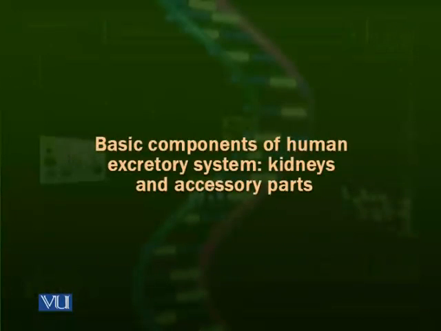Now we come to human beings, the human excretory system. Humans produce carbon dioxide, water, ammonia, and other waste products, and they have to remove these consistently to maintain their homeostatic balance, because this homeostatic balance is responsible for performing all the functions of the body.